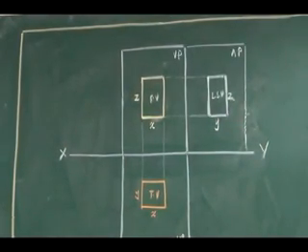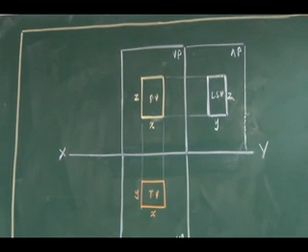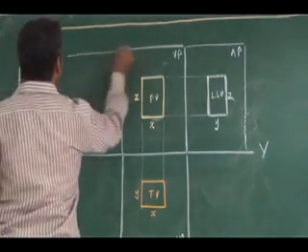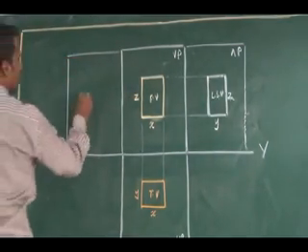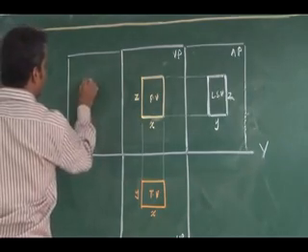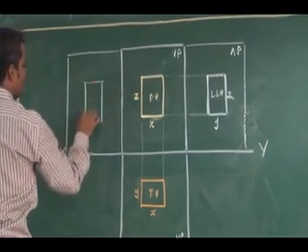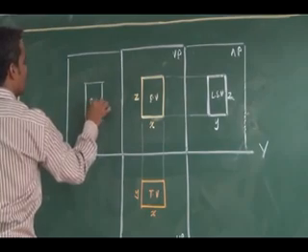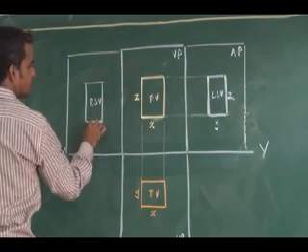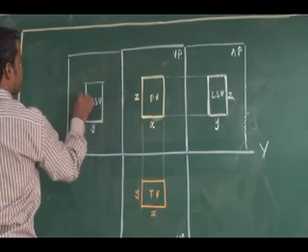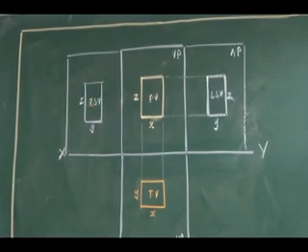Similarly, if I have another auxiliary plane here and I am looking at the object from the right side, the right side view will come to the left side of the object. So the right side view will come to the left side of the object. Again it is in line.